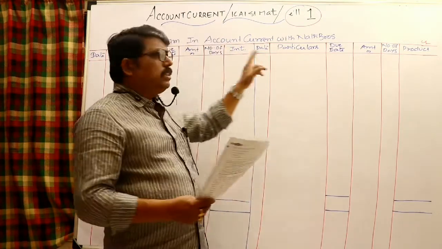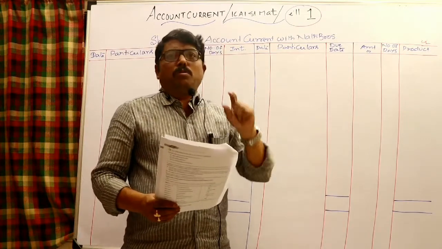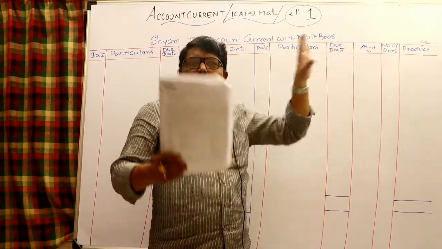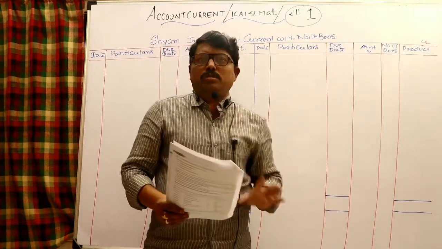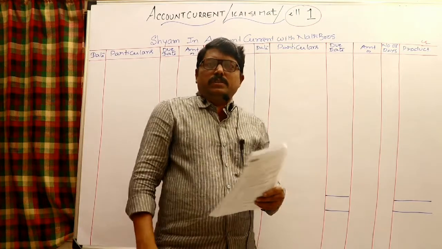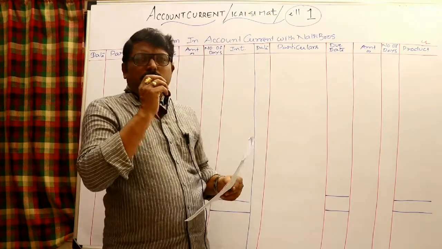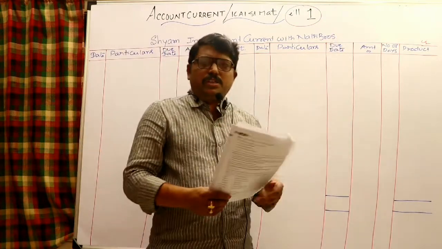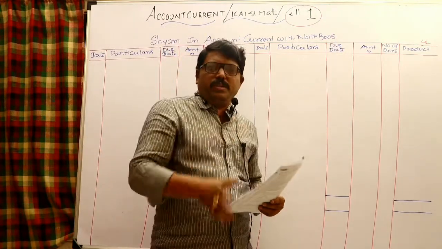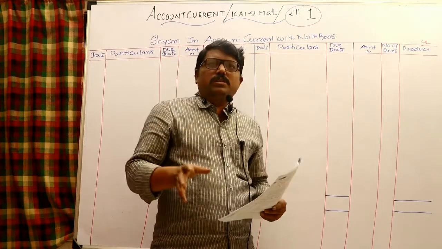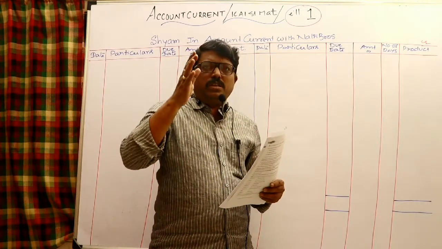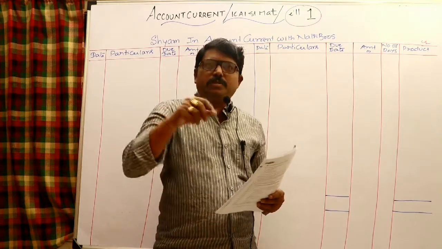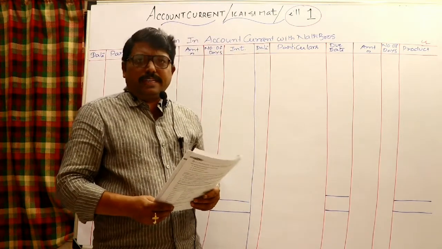Okay, so in that case, and moreover, the person who is preparing, we should assume that you are the same person. For example, Chiranjeevi prepared the account current of Pawan Kalyan: the entry is Pawan Kalyan in account current with Chiranjeevi, but you are Chiranjeevi there. So you are Chiranjeevi, and every transaction should be thought of from Chiranjeevi's point of view. Means whoever is preparing that account current, you have to think of the transactions from his point of view.